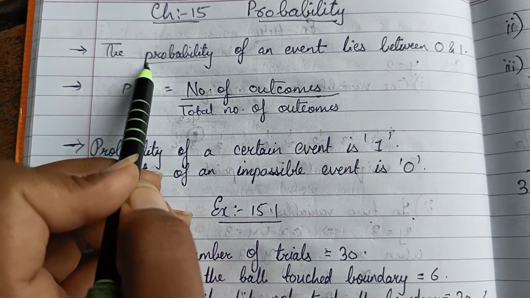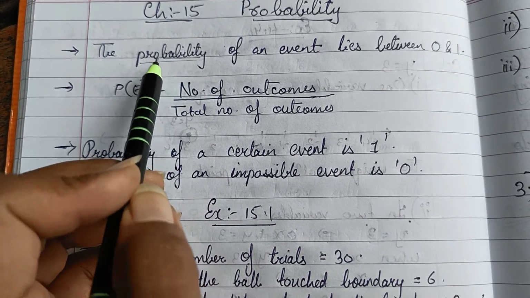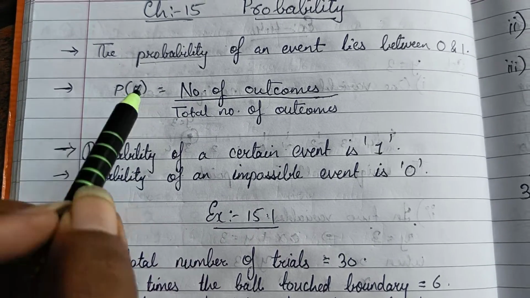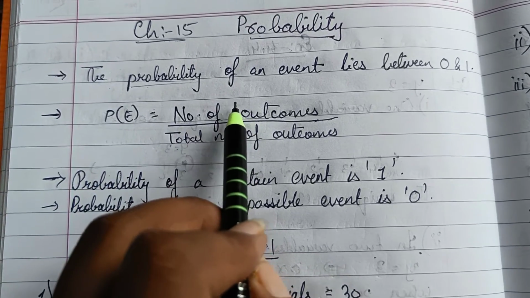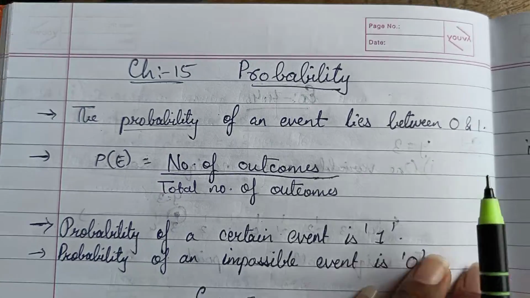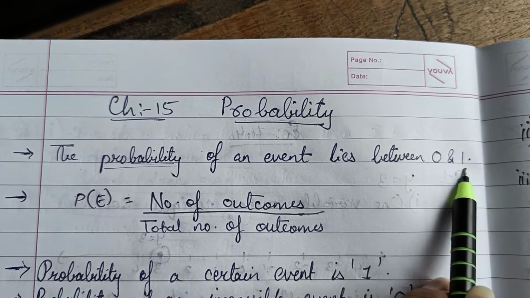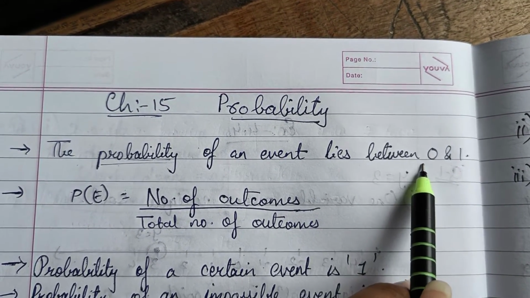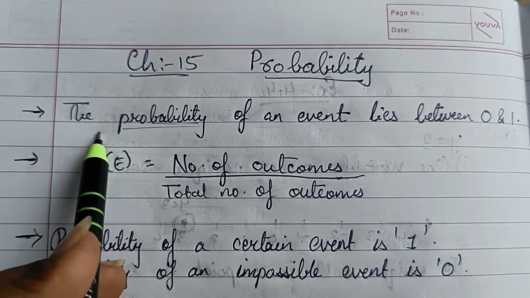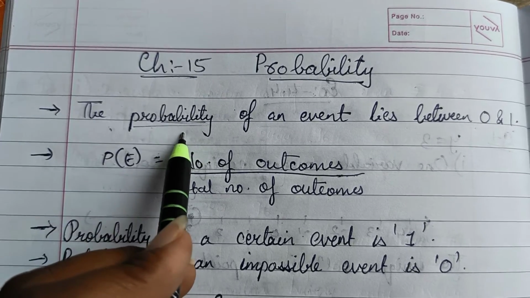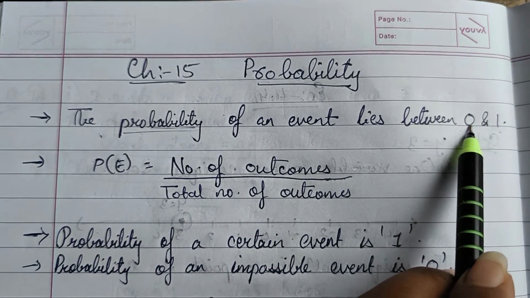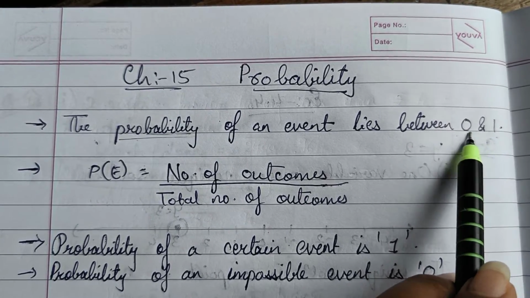See, probability means chances. Chances are there that it will rain today. So the rain will either come or not come, but it is chance. We are talking about chances, that it can either rain or it cannot. If it will rain, then the probability of rain is 1. If it is not, then it is 0. So this is your probability. Your probability always lies between 0 and 1.